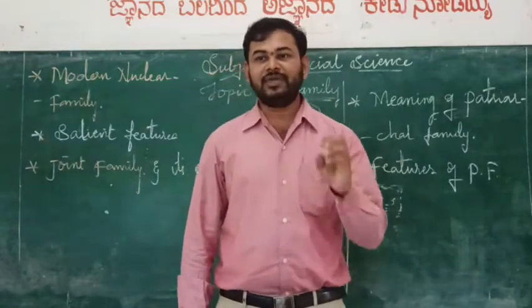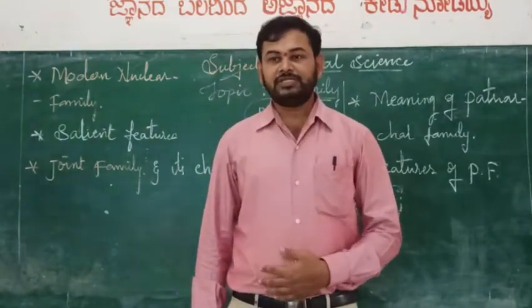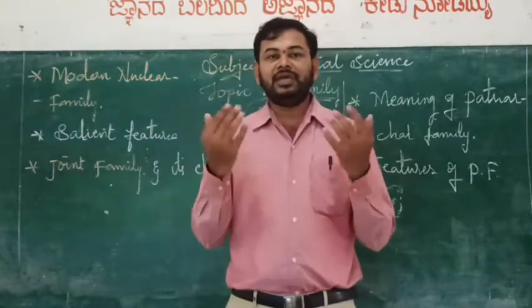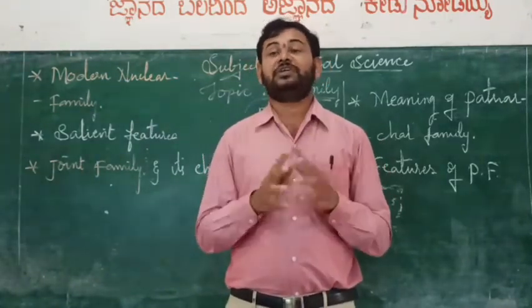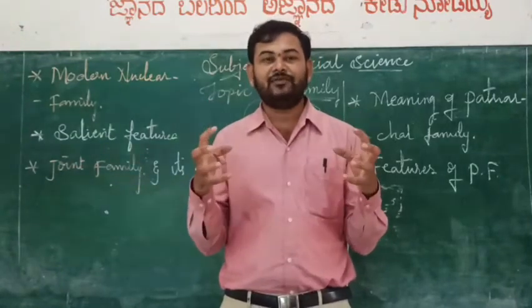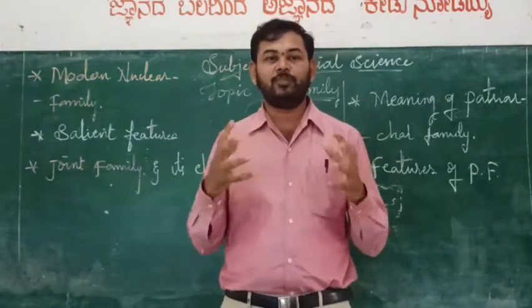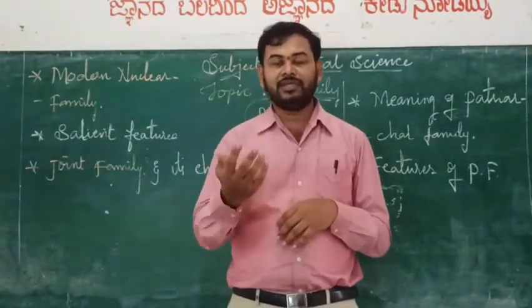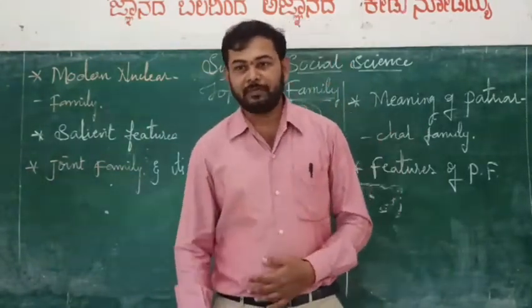This is also one of the characteristics. Then a self-sufficient unit. All the members get sufficient satisfaction among themselves, because this kind of family has coordination and cooperation, and everybody helps each other. So they get satisfaction in their family.